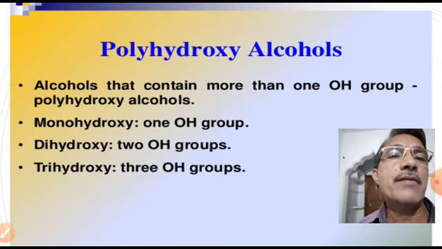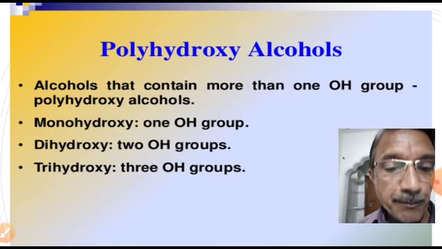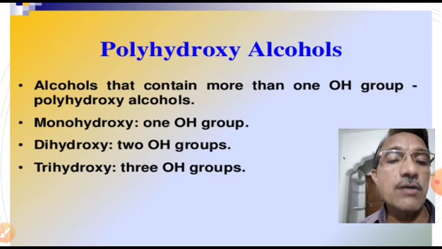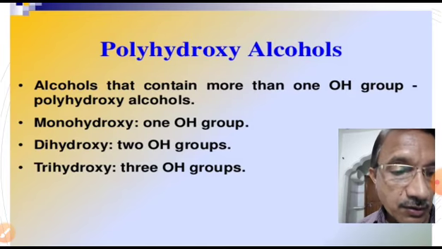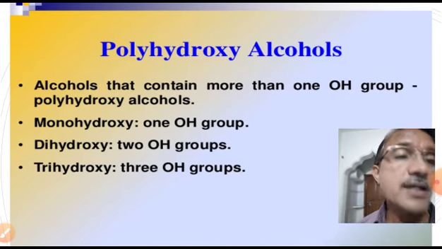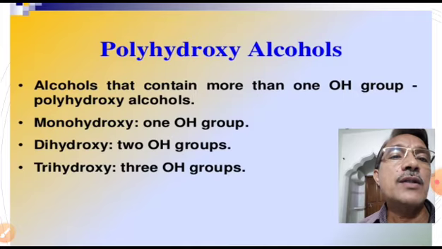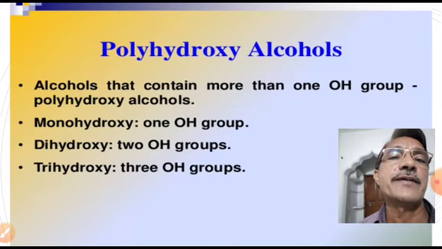For monohydroxy alcohols, we can take examples: methyl alcohol, ethyl alcohol, vinyl alcohol, allyl alcohol, benzyl alcohol. In all these types of alcohols, only one OH group is present. Now, dihydroxy alcohols, which contain two OH groups.